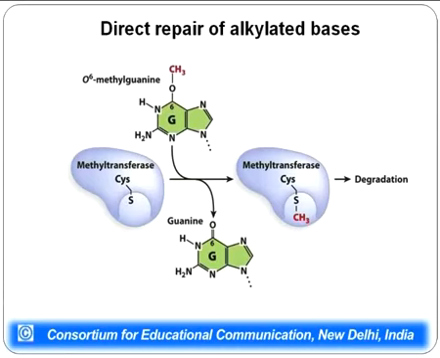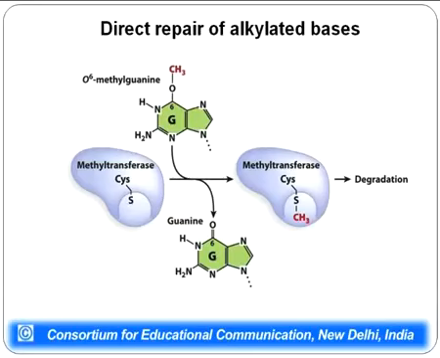One of the common enzymes which removes the alkyl groups is methyl transferase. These methyl transferase enzymes remove methyl groups from the bases and transfer them onto the cysteine groups which are present at their C terminal end. So methyl transferase essentially is removing a methyl group from the base and taking it up. However, during this process it undergoes a conformational change, so that it is no more functional. Therefore, these methyl transferases are also known as suicidal enzymes.